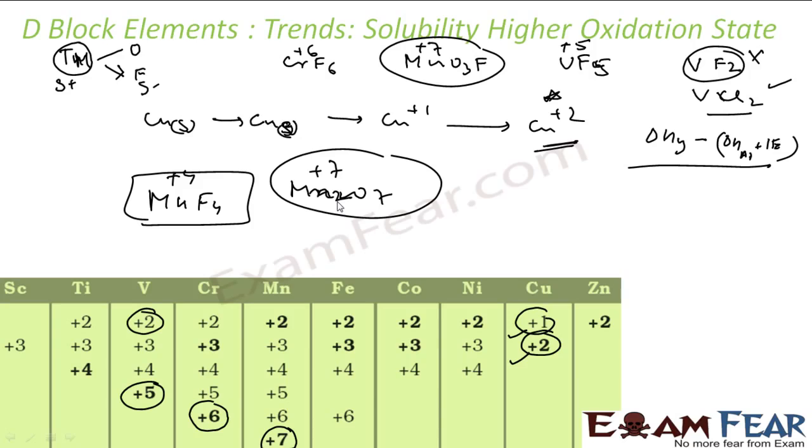So oxygen has more ability to form higher oxidation states. Why? Because oxygen has the ability to form multiple bonds with the metal. Fluorine can form only one bond, but oxygen can form multiple bonds.